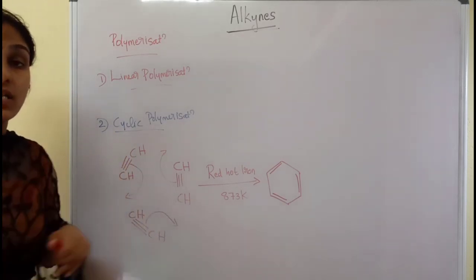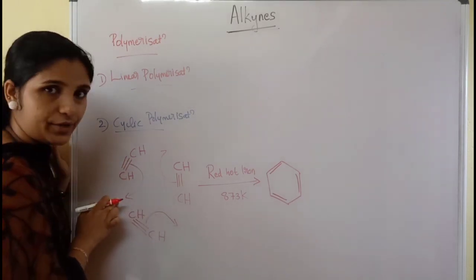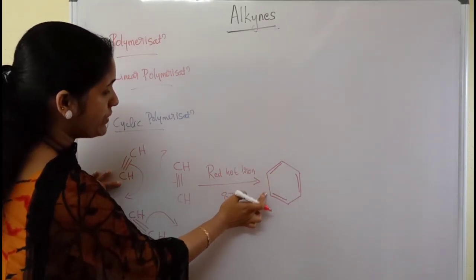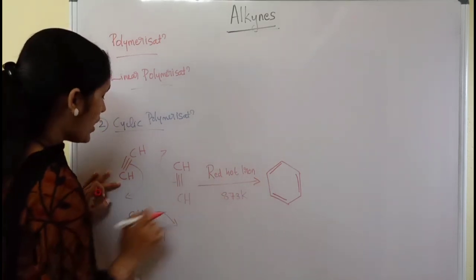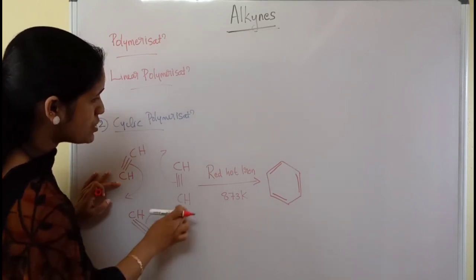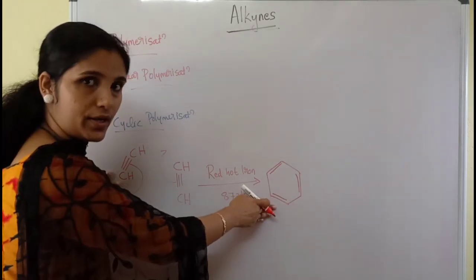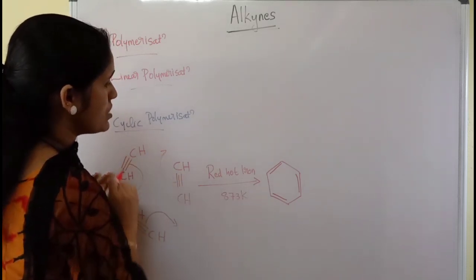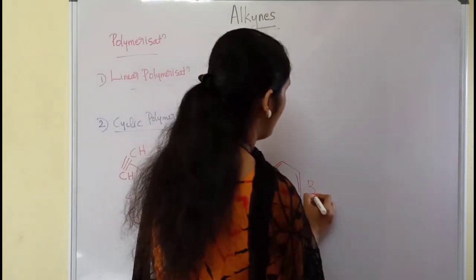When it is heated, one of the triple bonds of this CH is shifted to this side, and thus the triple bond is converted into a double bond, and a new bond is formed between these two carbon atoms. Here this triple bond is again shifted, and connects these two carbons. Here this triple bond is converted into a double bond, and here also the triple bond shifts and connects these two carbons, and thus we obtain the cyclic compound. What is this? This is benzene.